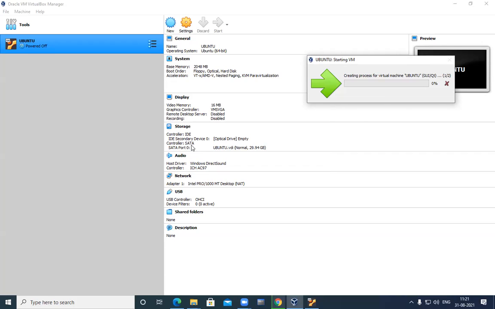Then the complete storage that I provided is 29.94 GB. This hard disk is for storing the files created in VirtualBox; all the files we create in the virtual machine are stored in this 29.94 GB memory, which is separately provided to the virtual machine.